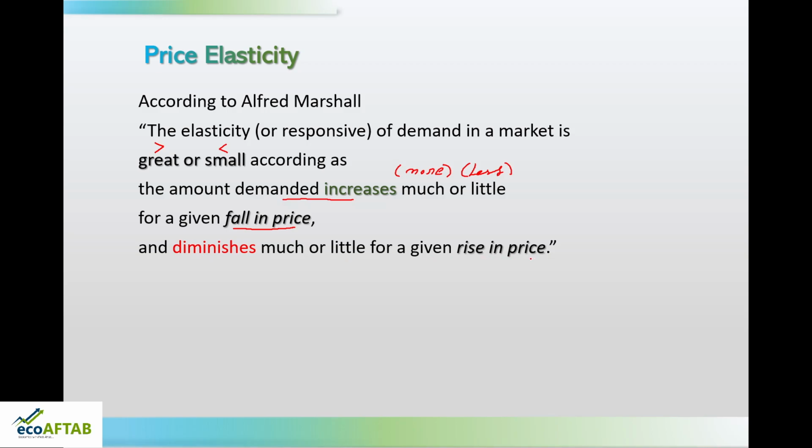So, if the price increases, the demand diminishes, again whether the demand will diminish more or less compared to the rise in price. This is what elasticity being great or small, or more or less, means in the words of Alfred Marshall.